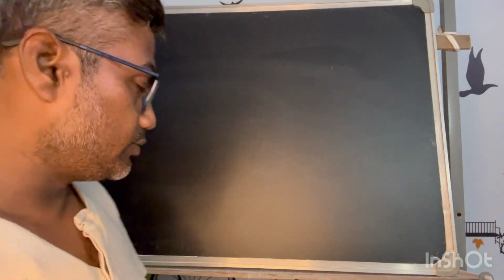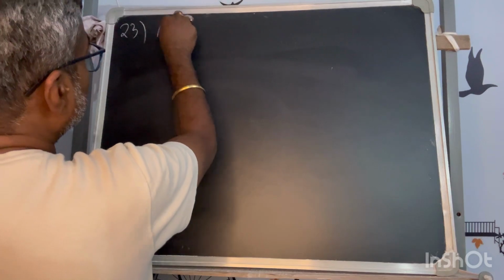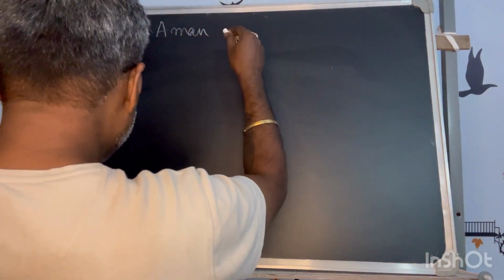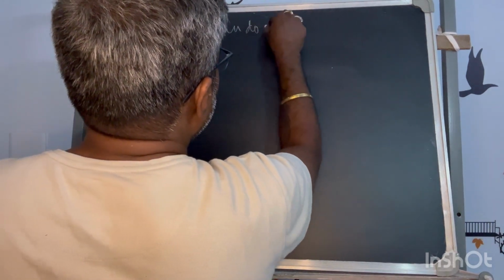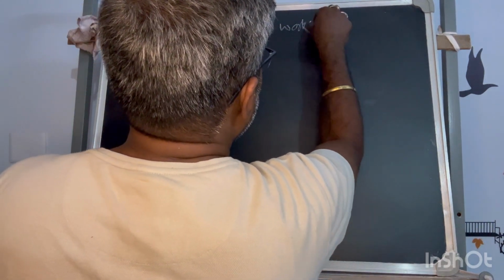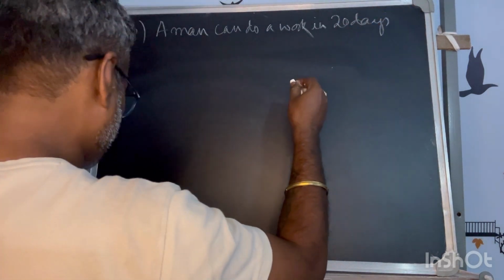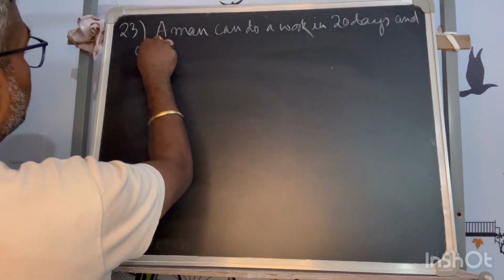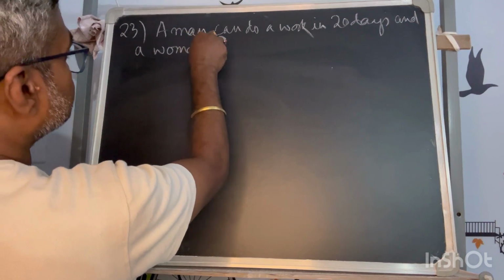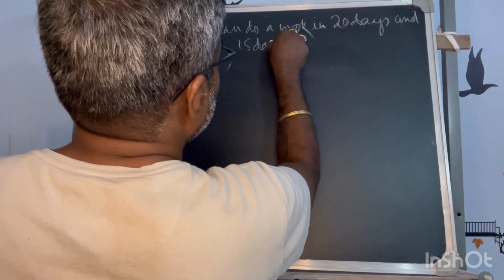There we have reached till 22. As I said, I will move on to 23 in this episode. So the 23rd problem says: a man can do a work in 20 days, and a woman in 15 days.